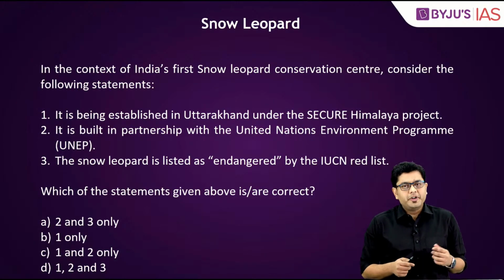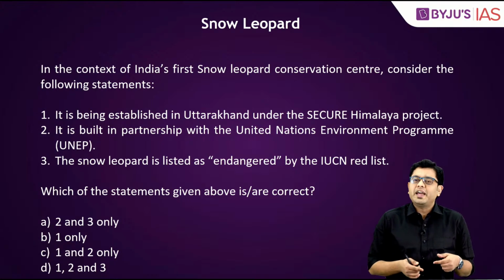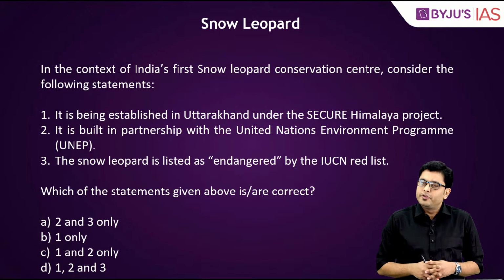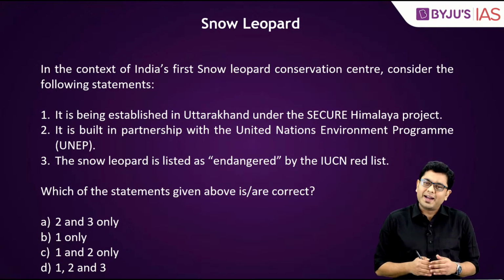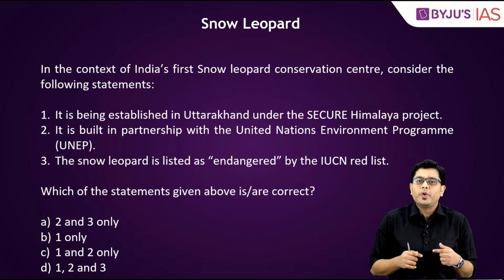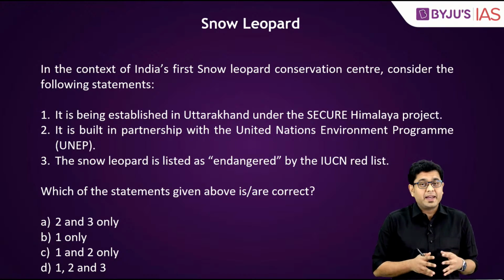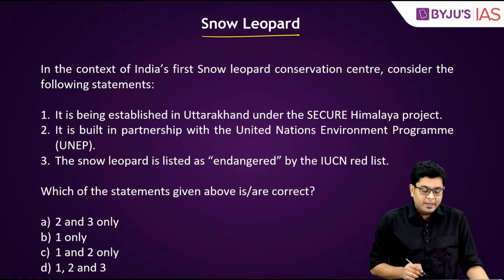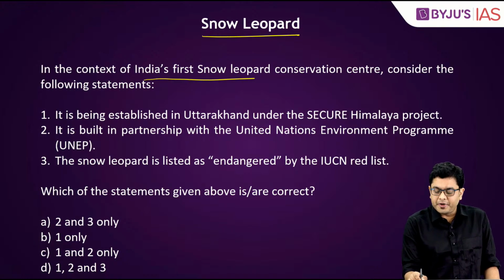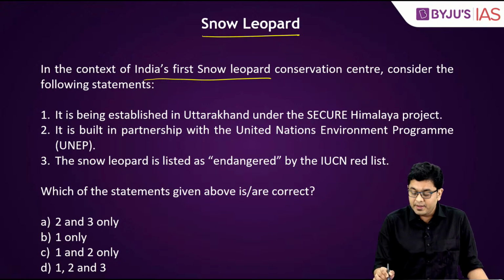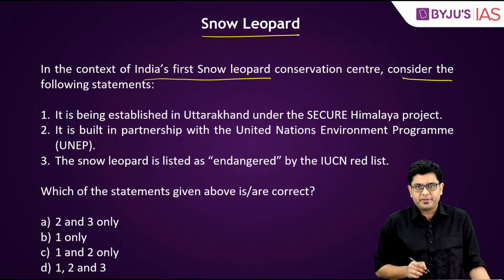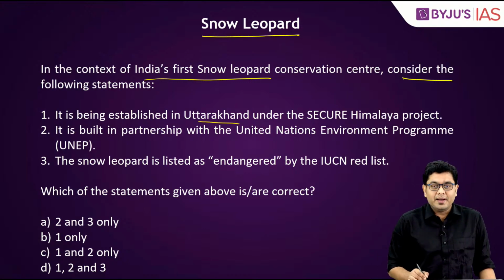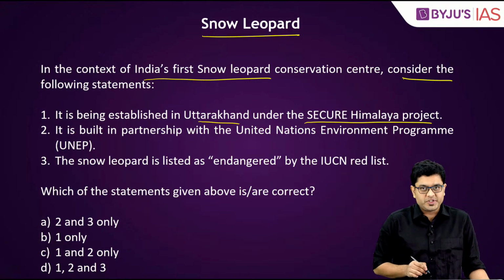Now, starting with the first question, this is one of the questions that we had discussed yesterday. And there seemed to be slight confusion regarding that. So today, we are going to discuss this question again, and we shall try to understand what this question is about and what is its correct solution. So this question is about snow leopard. In the context of India's first snow leopard conservation center, consider the following statements. The first statement being, it is being established in Uttarakhand under the Secure Himalaya project.